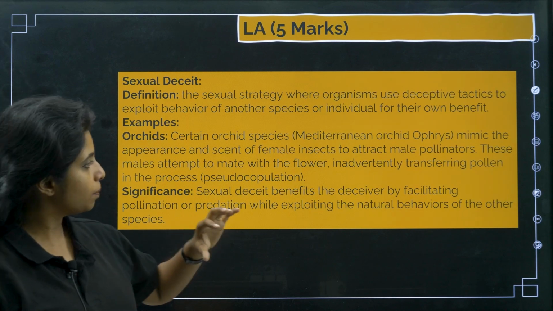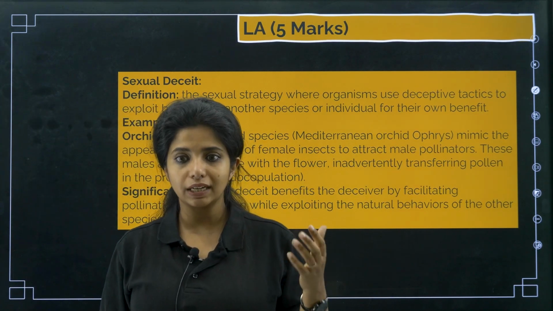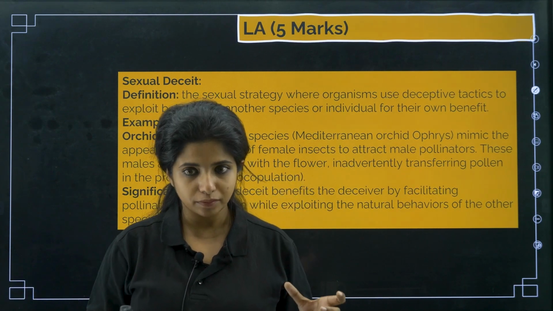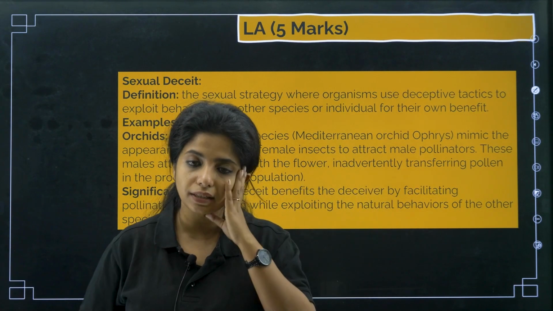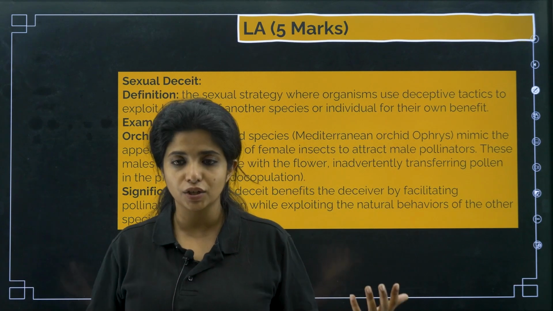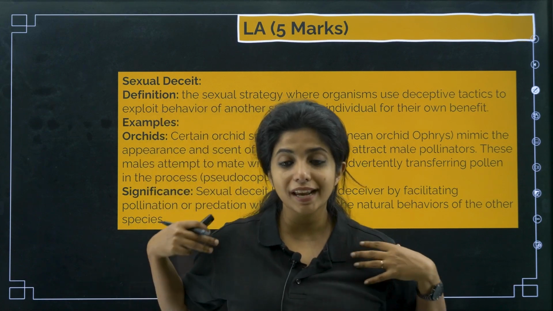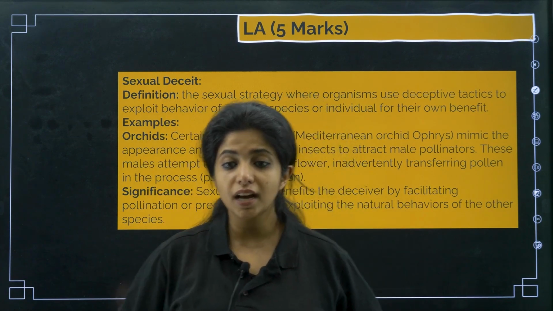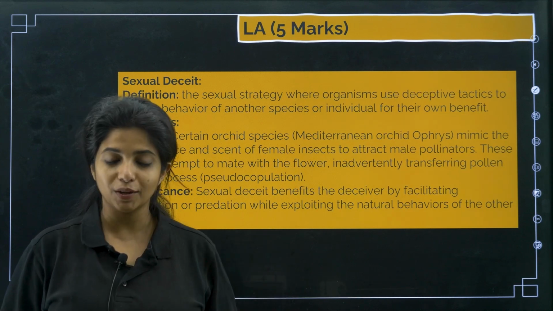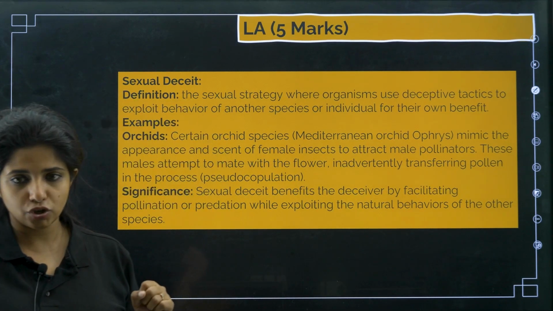So what it does, the bee comes and pseudo-copulates. What do you call it? Pseudo-copulation. It thinks that it is the partner and it comes and tries to copulate. But what is the use for this orchid to behave like this? Basically it has evolved like this to support pollination. Because the bee obviously comes with lots of pollen grains on it. When it comes over here, it transfers the pollen grains, and that's how pollination happens. So this is sexual deceit that is taking place over here, my dear children.